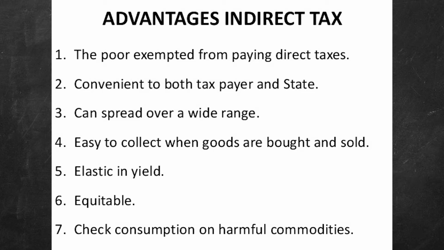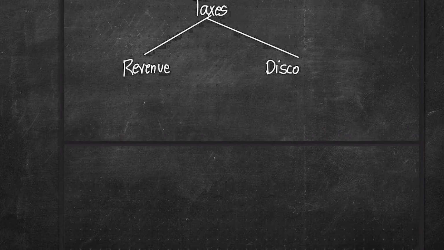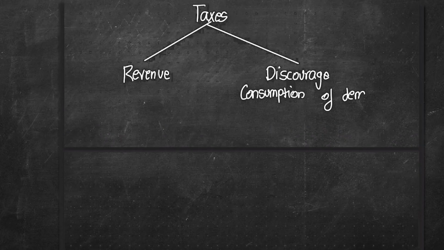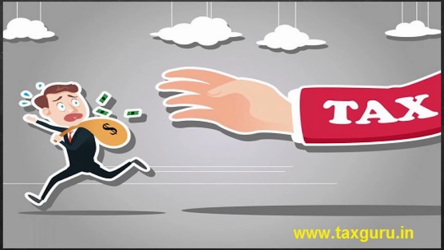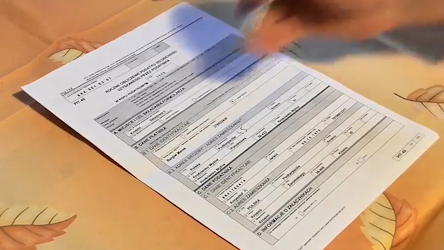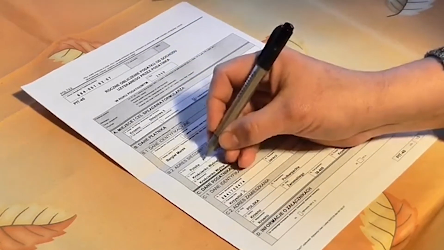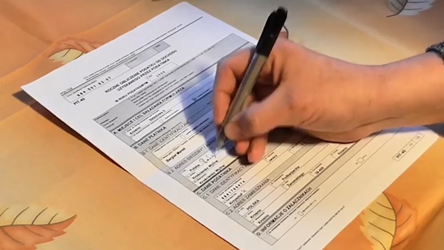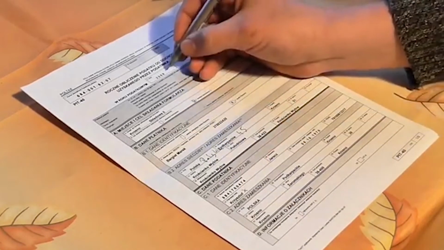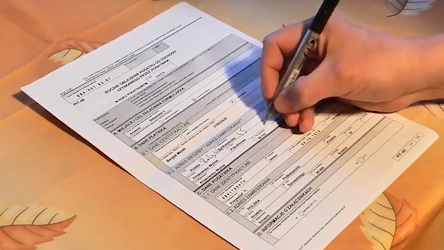Now, the government collects taxes for two main reasons: to earn some extra tax revenue and to discourage the consumption of demerit goods. It is important that governments, especially of countries like India, where less than 2.5% of the population pay taxes, collect indirect taxes. Indirect taxes account for more than 65% of Indian government tax revenue. Whether Indian direct taxes are enough to sustain the economy or not is an issue for another video. The second reason is what we're going to focus on for this video.